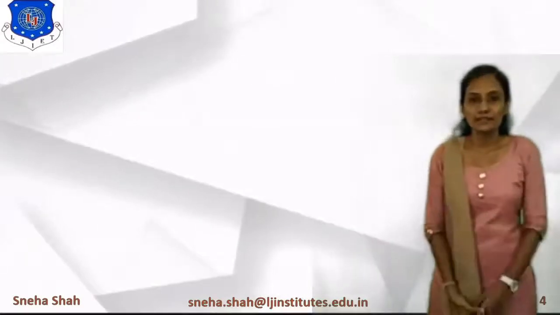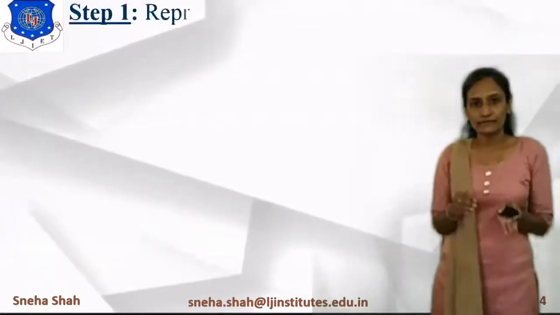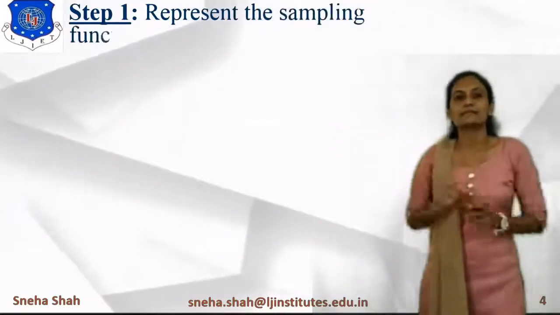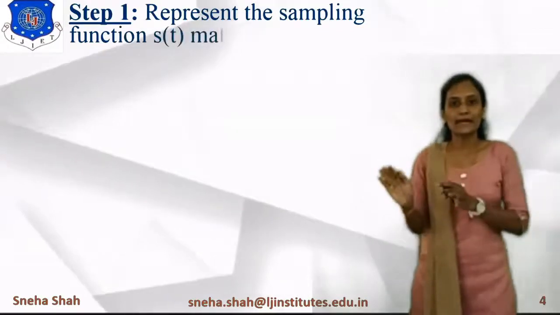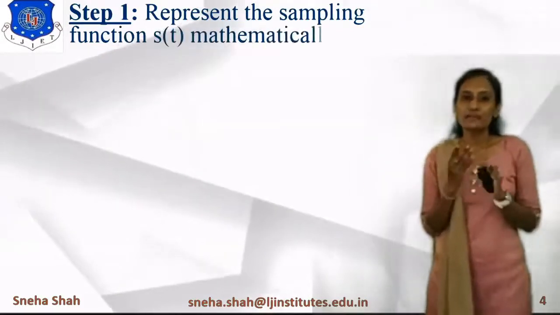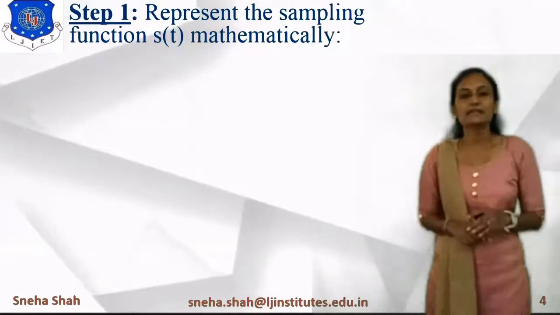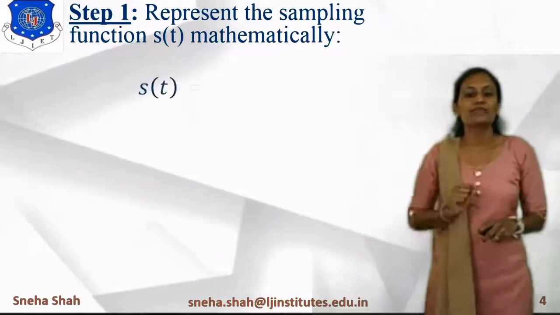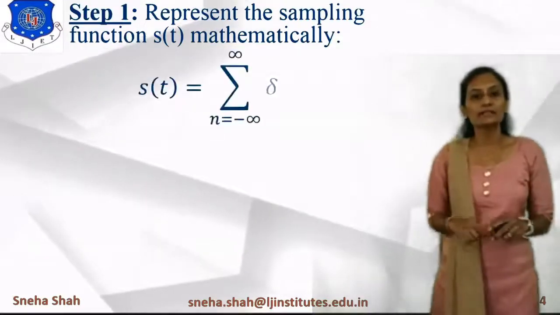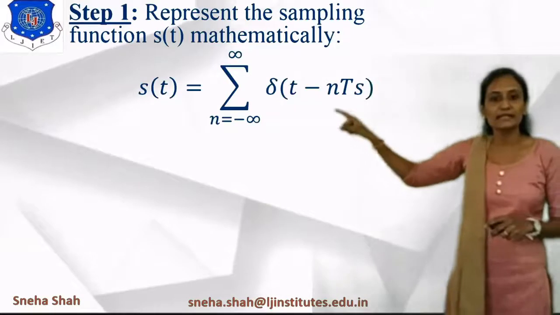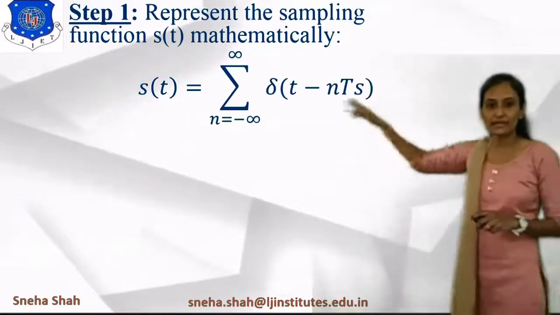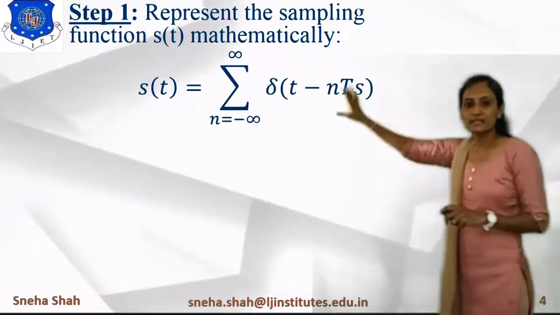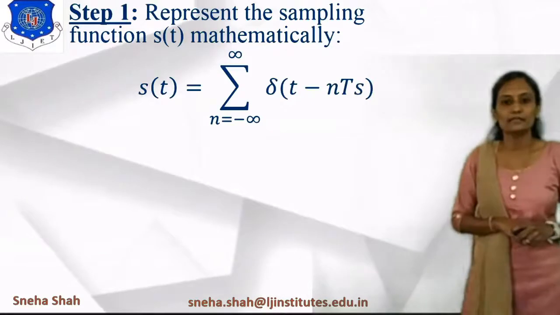If we represent the delta function at the Ts time instant, it is delta of t minus Ts. Similarly, at minus Ts the function will be delta of t plus Ts. If we add all these functions, all these samples, they are represented in this form: s of t equals summation n equals minus infinity to infinity delta of t minus nTs, in which Ts is the sampling time interval.